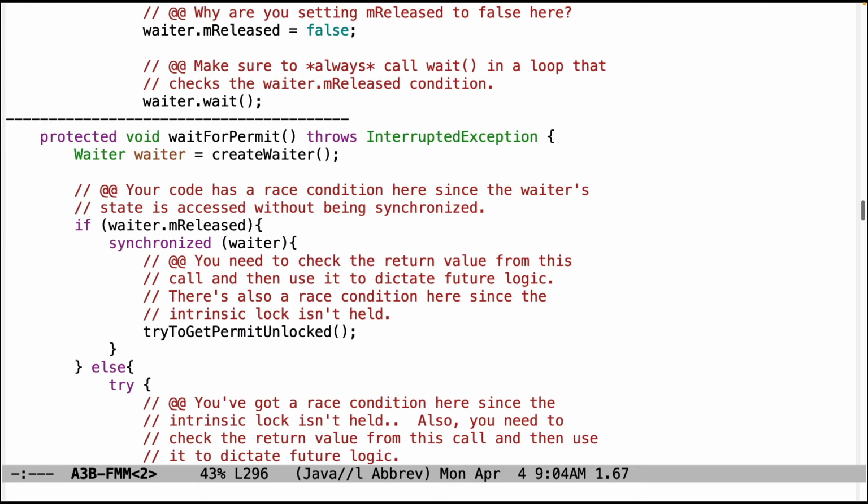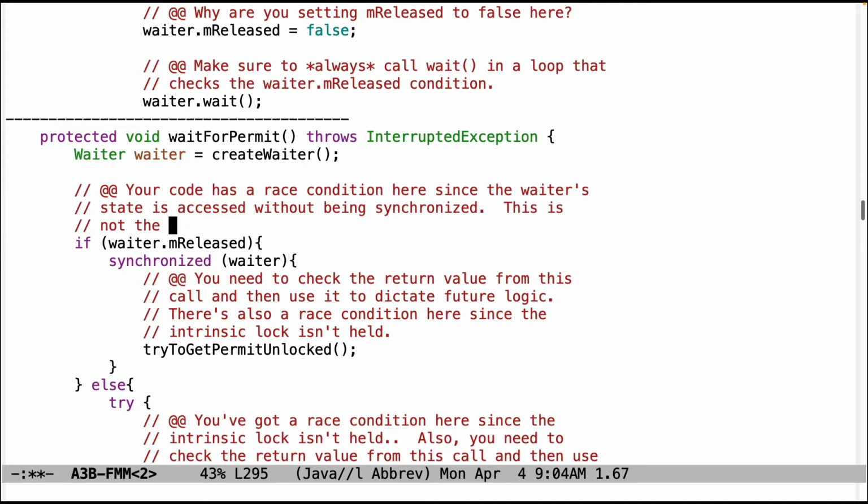This is the undergrad version again. This code has a race condition since the waiter state is being accessed without being synchronized. This should not even be done, however. This is not the proper time, place to check waiter mRelease.